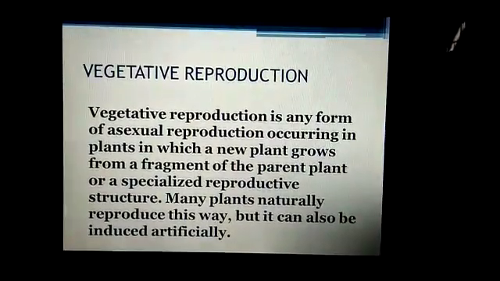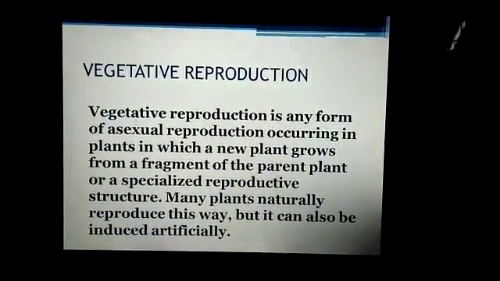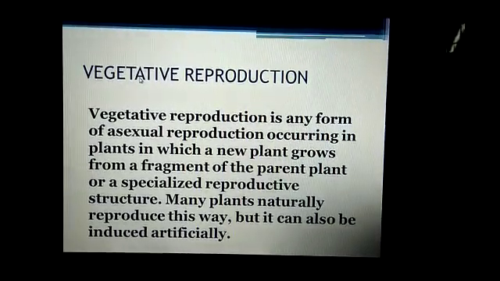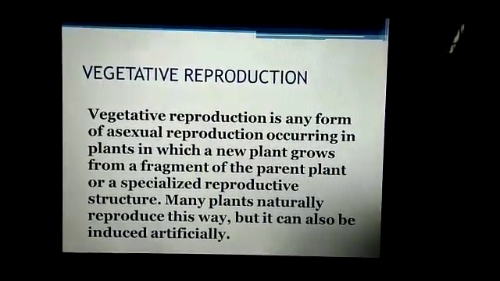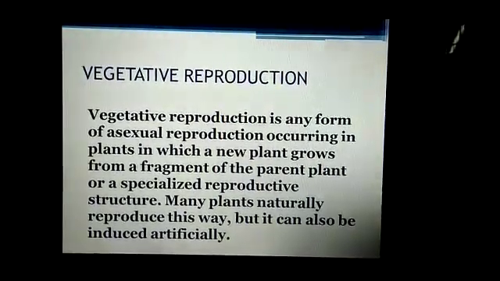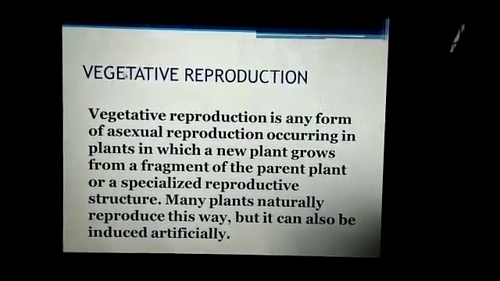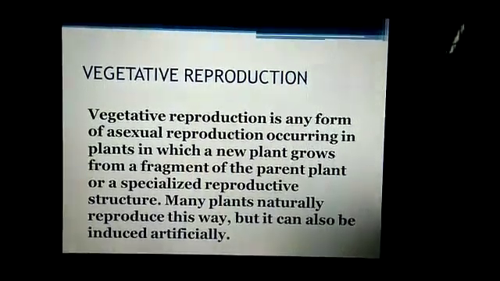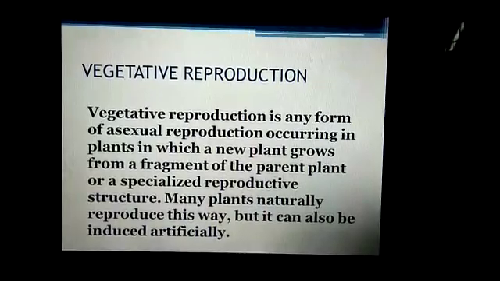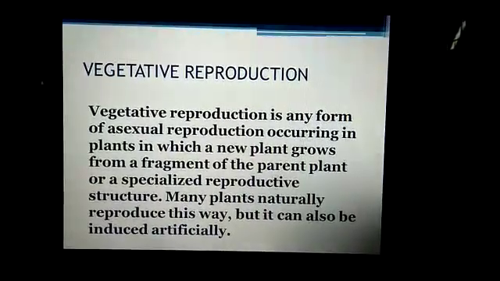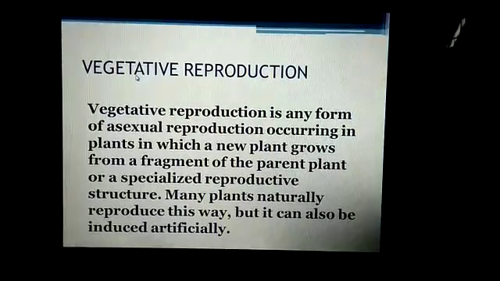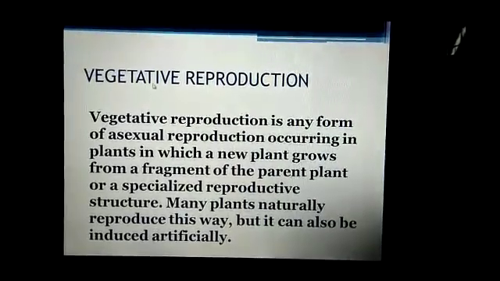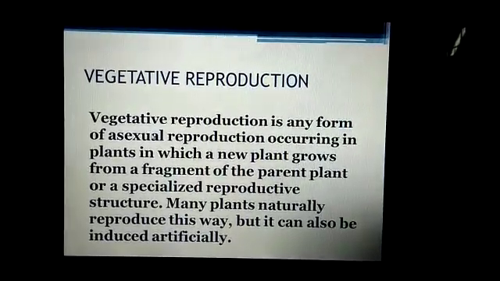Next is vegetative reproduction. In this, the vegetative parts of plants are used for the production of new plants. Vegetative parts include leaf, stem, root. All these are the vegetative parts of a plant, means except the flower, the rest of the plant is called the vegetative part.